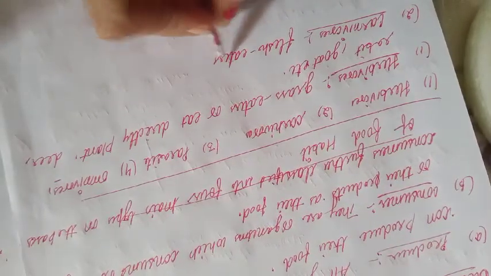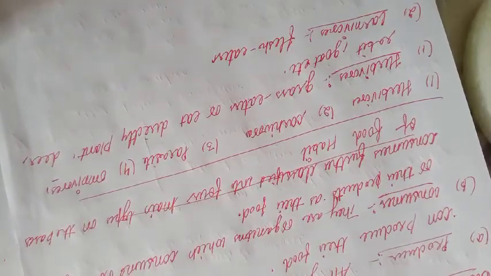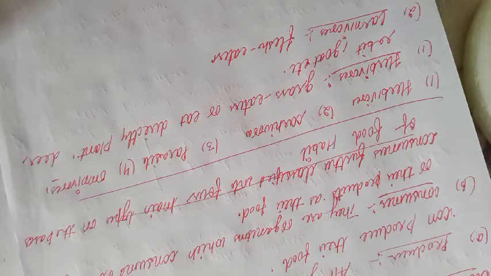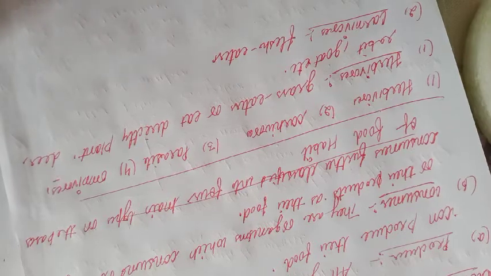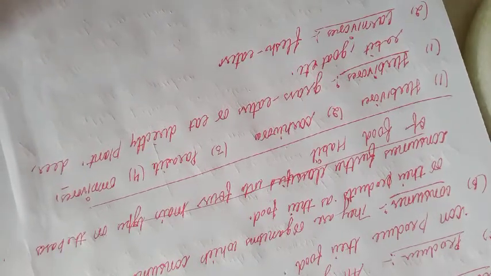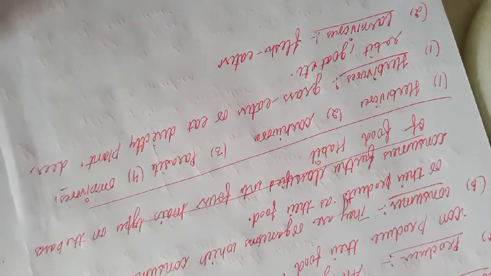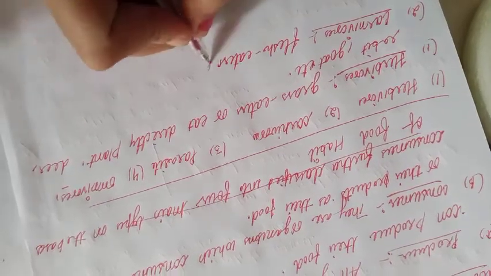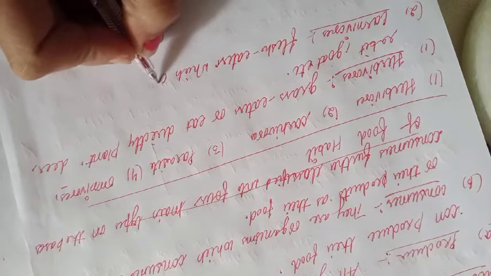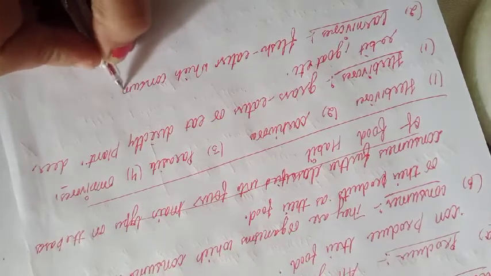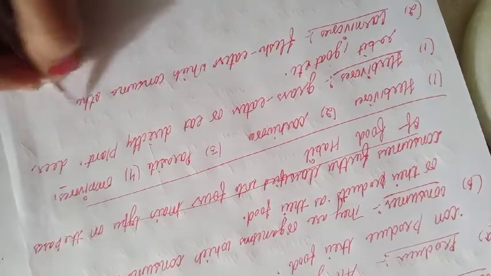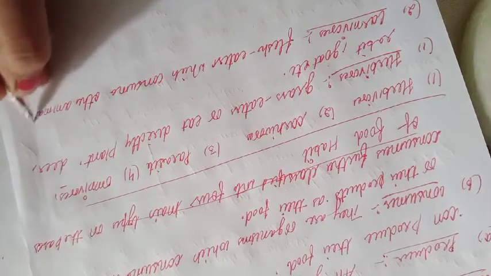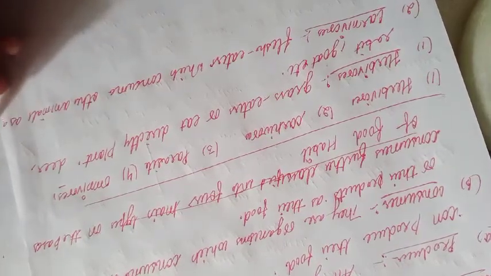They do not eat grass material which they get from plants. They eat different types of animals as food. So carnivorous animals are organisms which consume other animals as food.